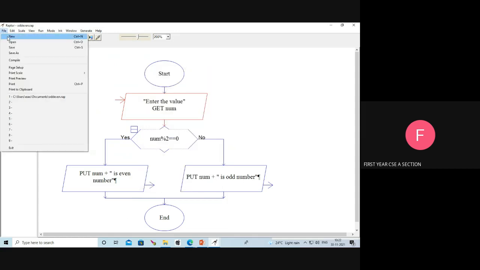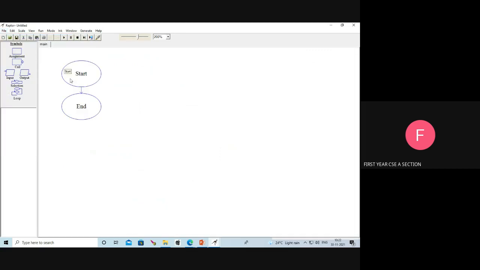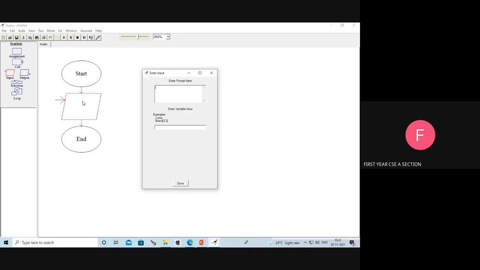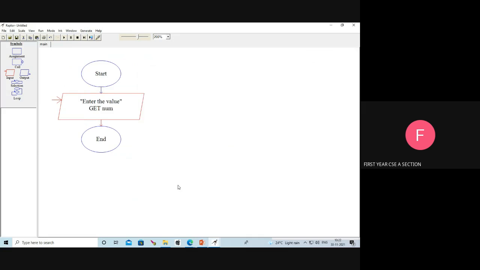All of you open the Raptor tool, file, new. Here start and end are there. We need to give the input, to get the input value. So just drag the input and drop here. Here we are going to type enter the value. Here I am going to save it as number.